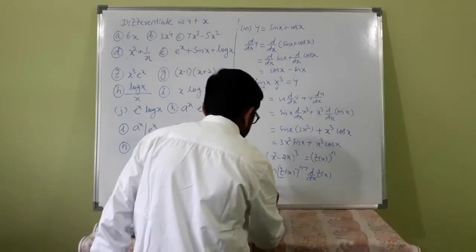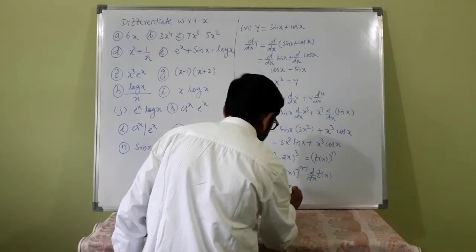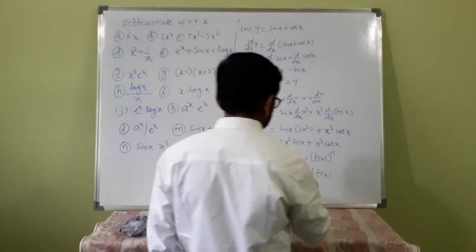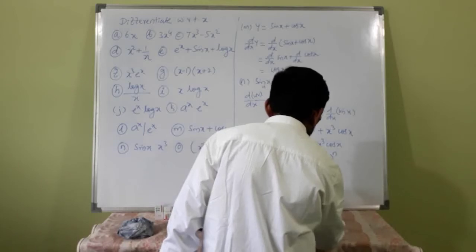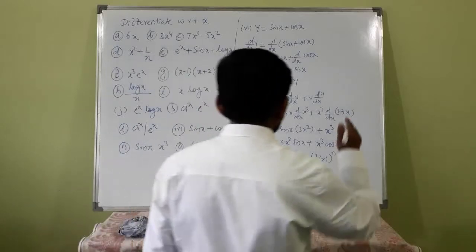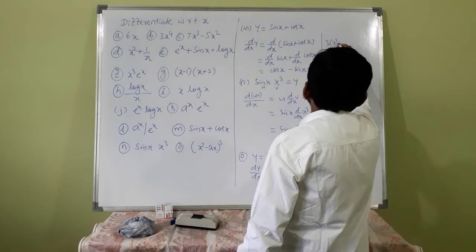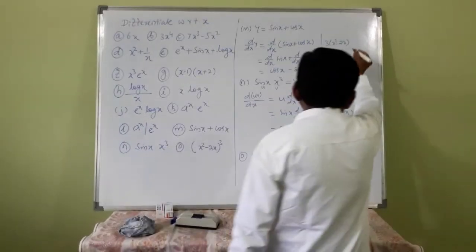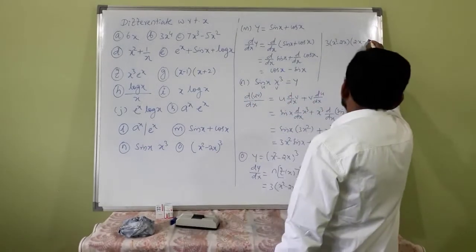See, what is n? n is 3. What is f(x)? x squared minus 2x. 3 minus 1 is 2. d by dx of x squared minus 2x is, 3 into, I will write here, x squared minus 2x all squared. d by dx of x squared is 2x. d by dx of 2x is 2.